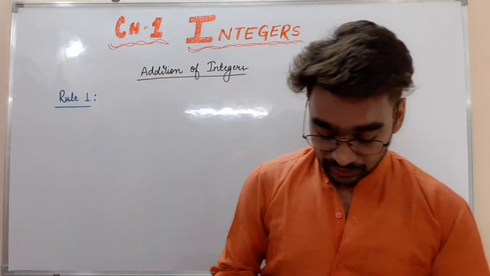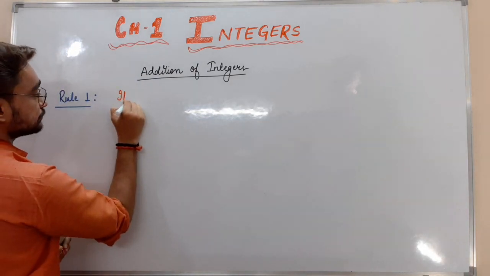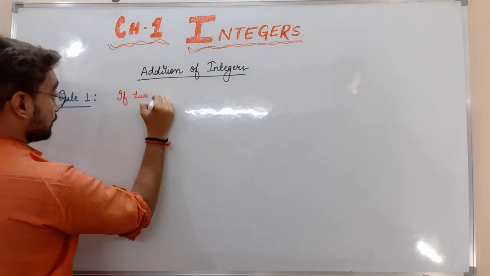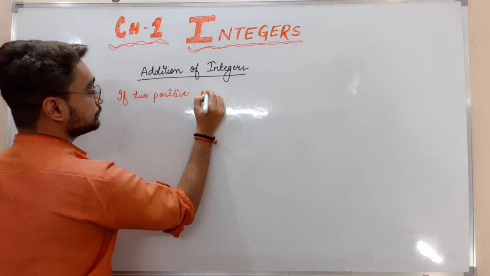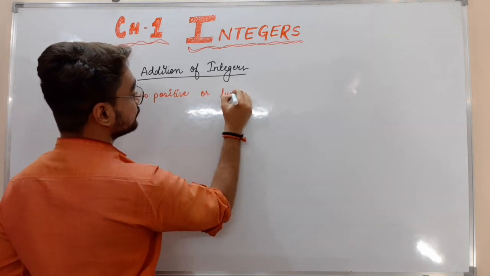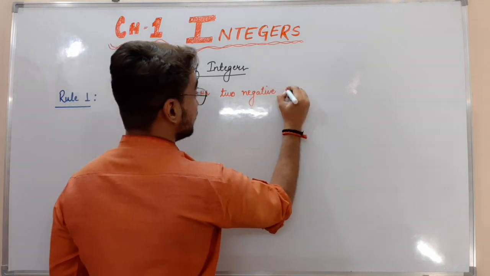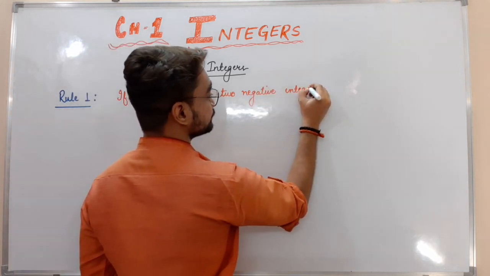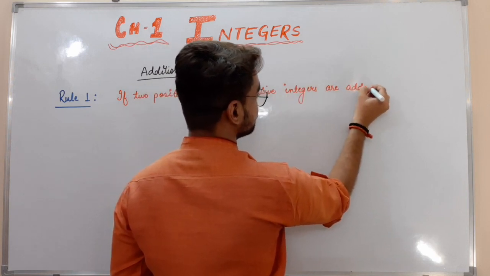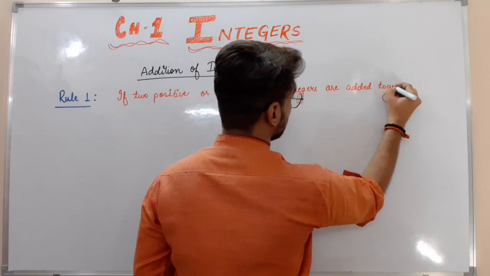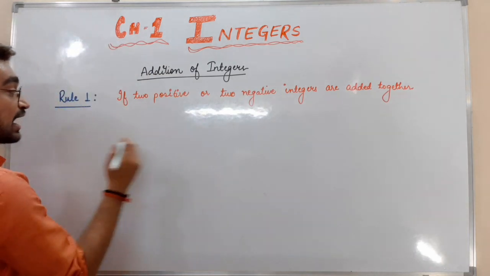Rule number 1 says that if two positive or two negative integers are added together, we add their values,